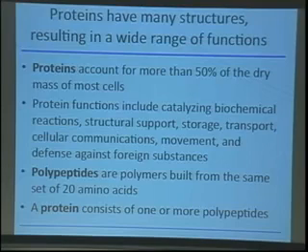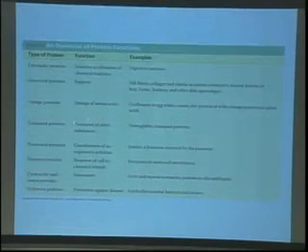polypeptide longer than 100 amino acids, and in some cases, a protein can consist of more than one polypeptide chain. Okay, more than one. We'll talk about a couple of examples of that. So this is a table from, I think, a previous version of the Campbell book.